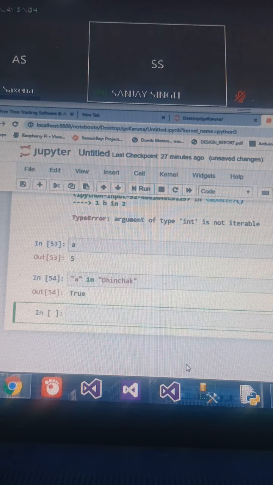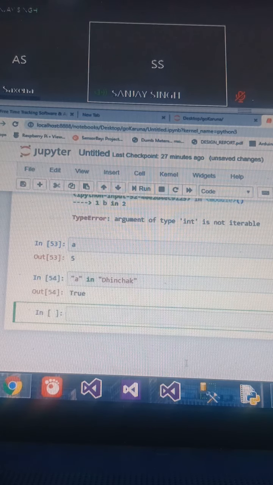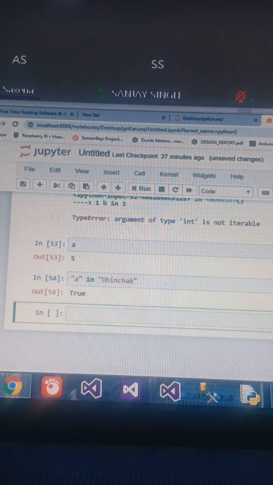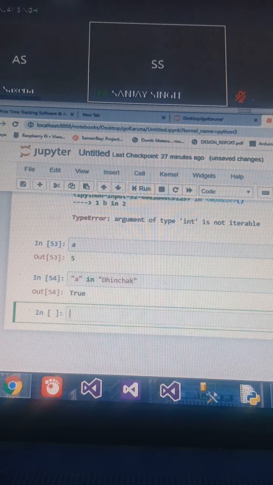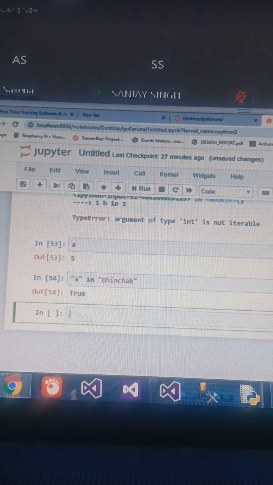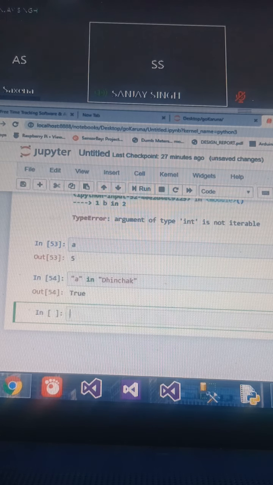Now we'll discuss for loop, while loop, if, else. That's it. Okay, let's move ahead.